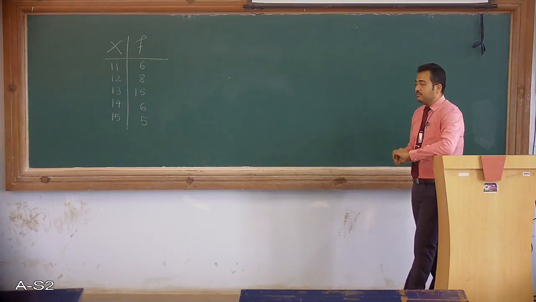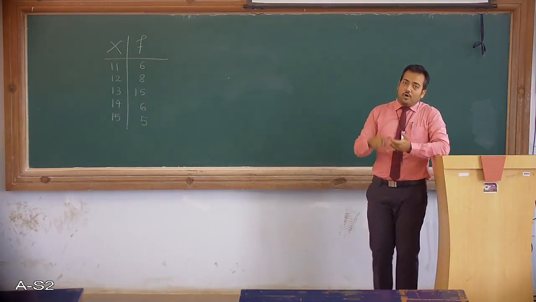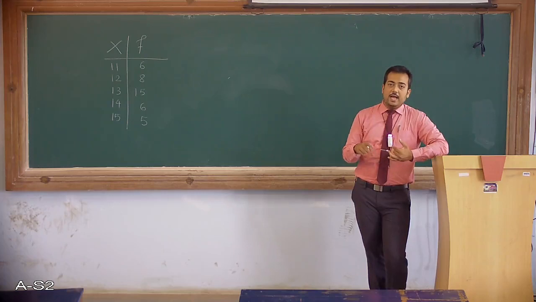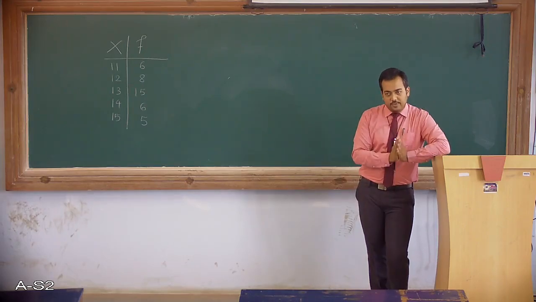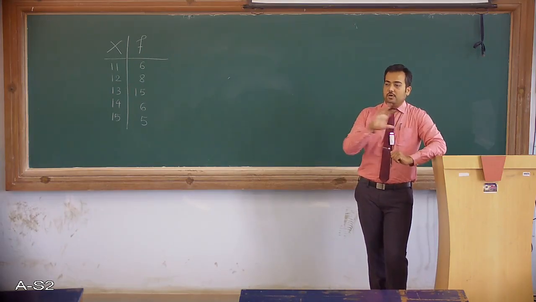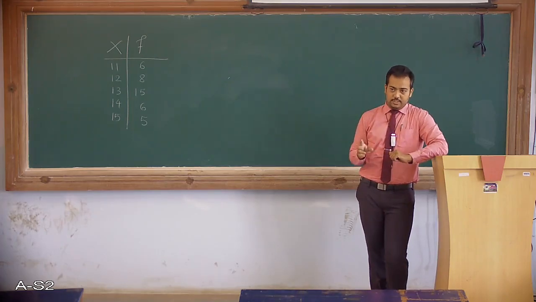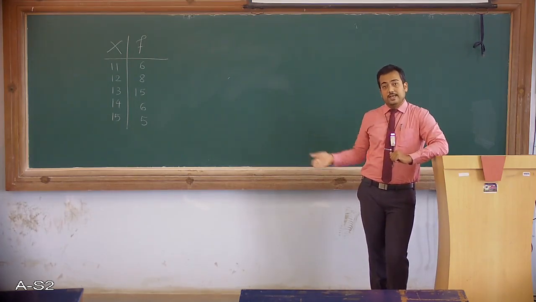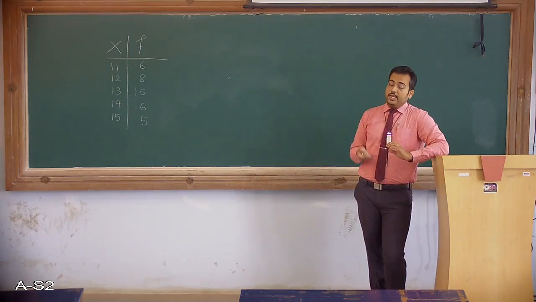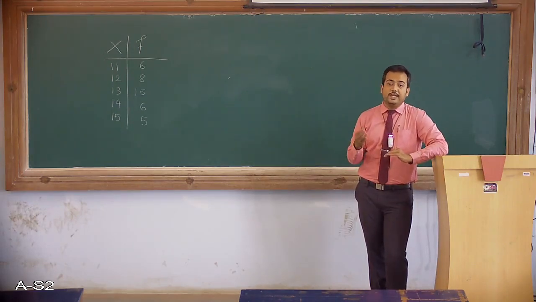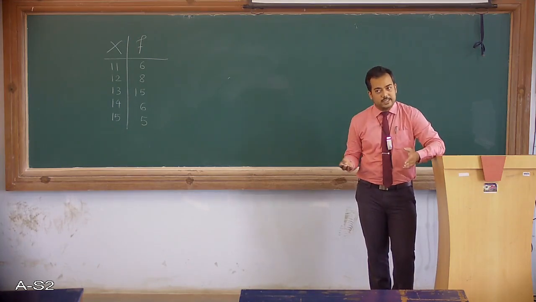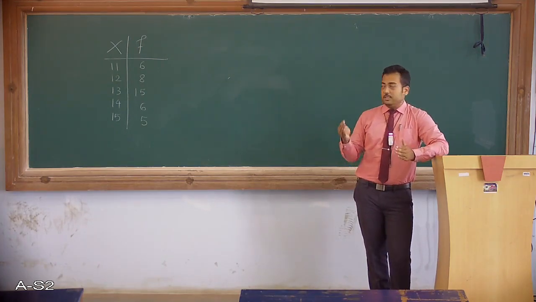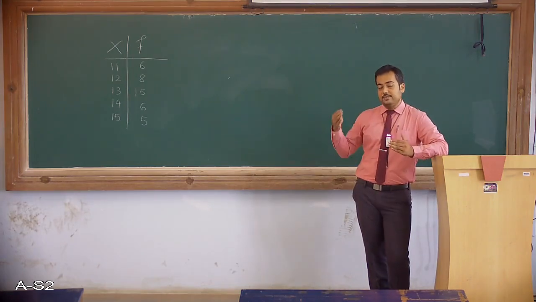Now how are you going to find the sum of all the elements in the distribution and the number of all the elements in the distribution? These two things are required to calculate the arithmetic mean. It is the basic average formula again: the sum of all the elements in the entire distribution and the number of all the elements. So we don't have all the elements of the distribution. We have 5 elements which are repeated multiple times. 11 is repeated 6 times, 12 is repeated 8 times, and so on.